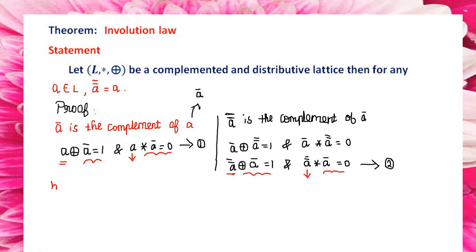So by 1 and 2 I am going to conclude A equal to A double bar. So simply we can write it as A double bar equal to A. So the answer is proved. Simply I have taken the complement concept, then I have concluded A double bar equal to A.